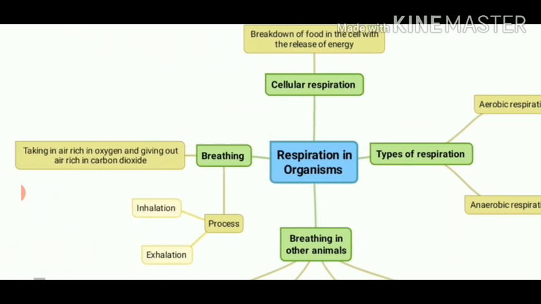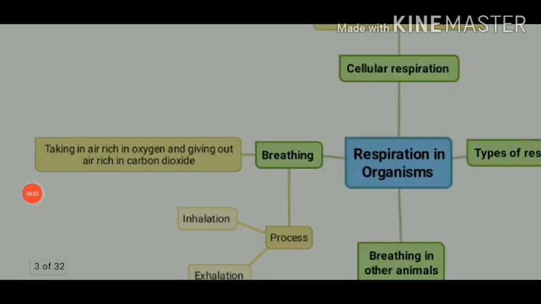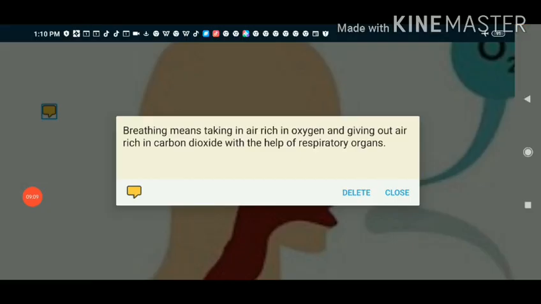Now let us study about breathing and the mechanism of breathing. As we have learnt that oxygen is necessary for aerobic respiration, and we get oxygen from the air. Now let us define the process of breathing. Breathing means taking in air rich in oxygen and giving out air rich in carbon dioxide with the help of respiratory organs.